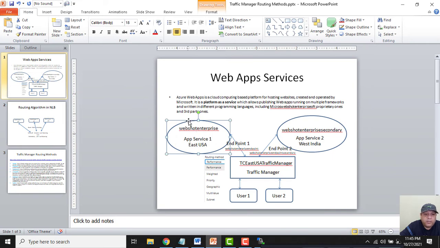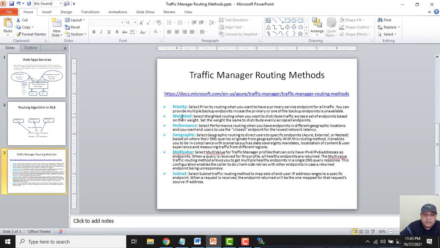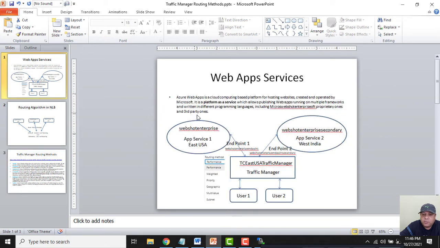And what will happen if I select the weighted routing method? In this weighted traffic manager routing method, all the app services are given a weight. The weight range is 1 to 1000. So let's say I give web app service 1 a weight of 100 and app service 2 a weight of 50, so most of the traffic will be routed to app service 1, because the higher the weight, the higher the privilege, and the traffic will be routed on the basis of the weight.